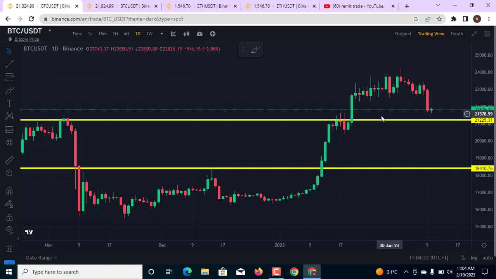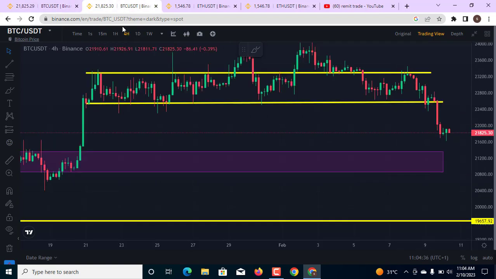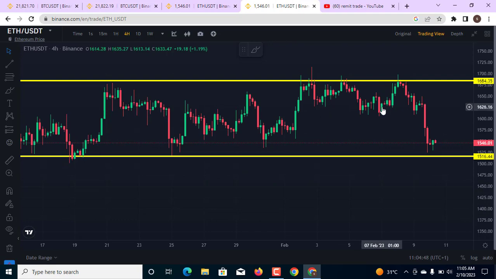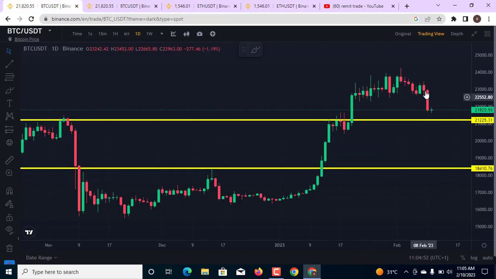In today's video, we'll be looking at the Bitcoin 1-day chart, and on the 4-hour chart, the market has broken out right here on the support. I'll be talking about this, and also the ETH 1-day chart at this very level of support. I talked about this in my last video yesterday, and also the ETH USDT 4-hour chart. What are we looking at in the market? As we see, the market began to move back to the downside as predicted. All of these and more in today's video. Watch this video to the end.